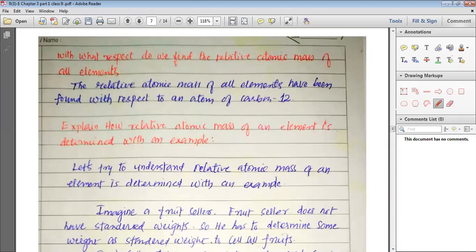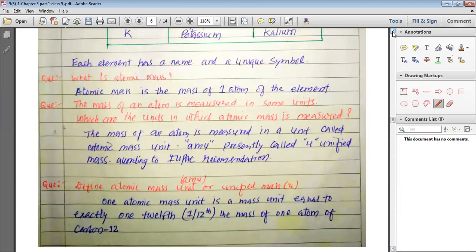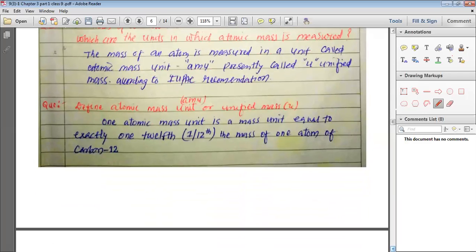With what respect do we find the relative atomic mass of the element? You have just seen, my dear students, that we determine the unified mass on the basis of carbon 12.